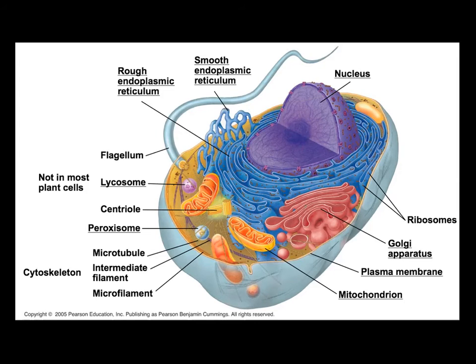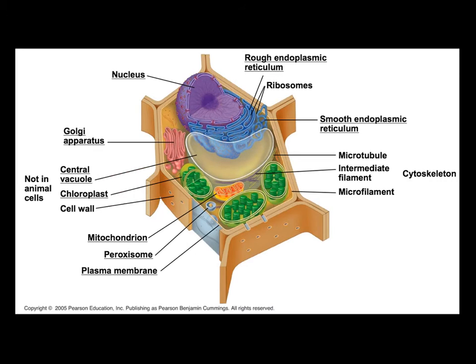And yes, you'll see that you have lysosomes and you have the centrioles. These are not in most plant cells. They also lack a cell wall. They do have a flagella, which you do not find in plant cells. And you also do not have the chloroplast, which you find in plant cells. Here is your typical plant cell. And you would see that the shape is quite different.